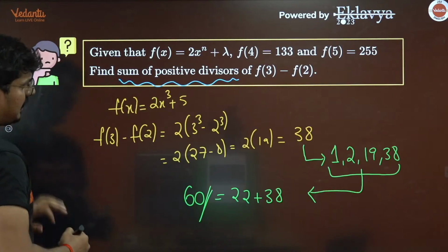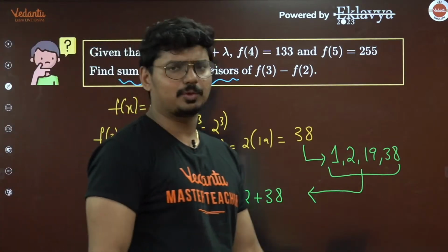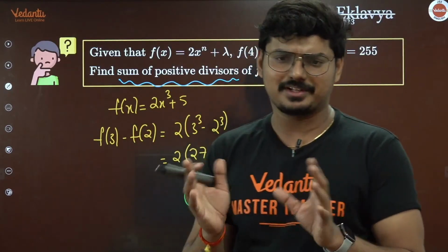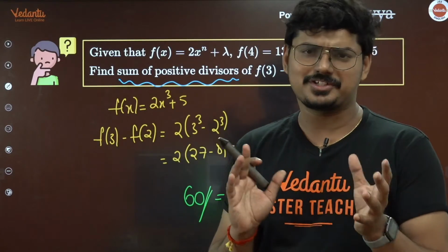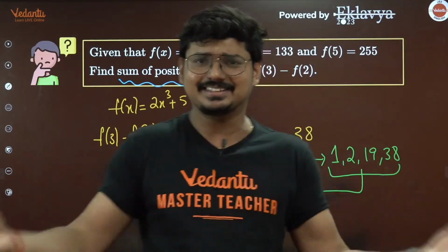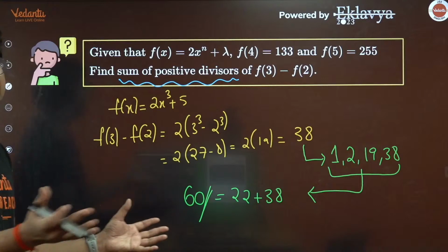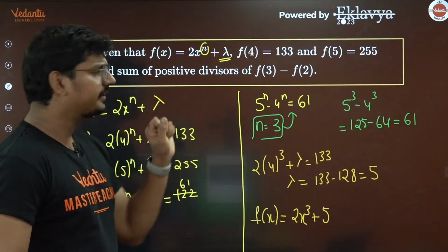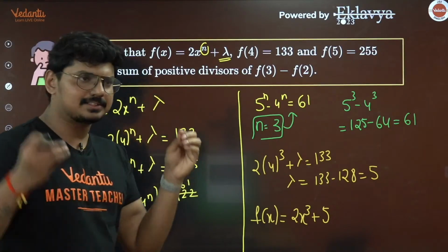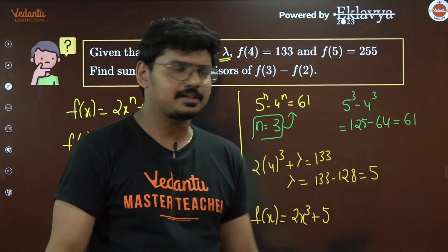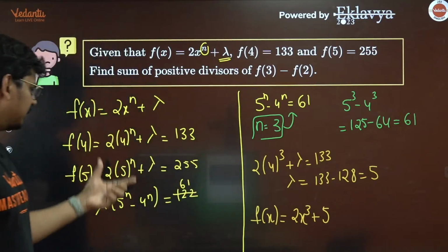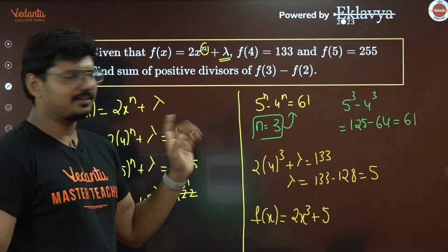So is this a tough question? Definitely no. I can definitely rate it somewhere between easy to average question, guys. Nothing complicated, nothing crazy happening here. It was a pretty straightforward question. See, we had to find f(3) minus f(2). In my f(x), n was not there, lambda was not there. So to figure out n and lambda, these two criteria were given to me. I used those two criteria and got the value of n, which is 3.